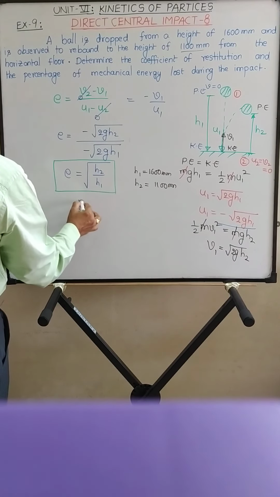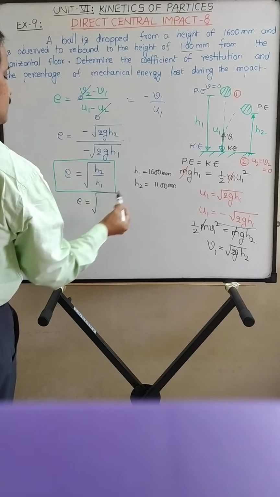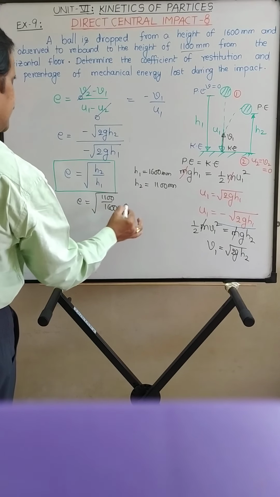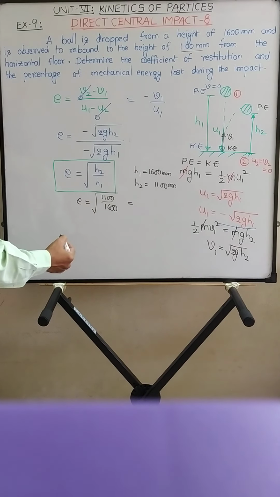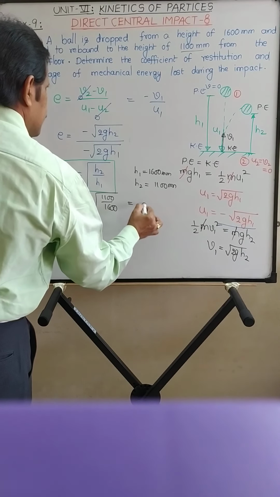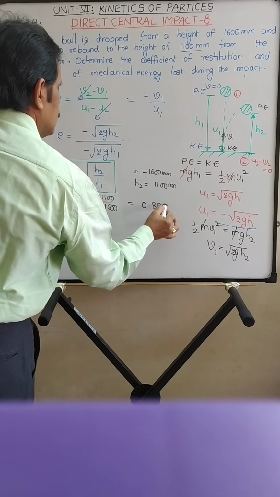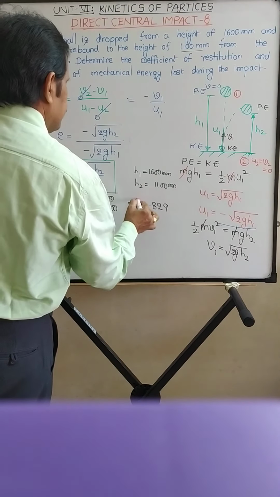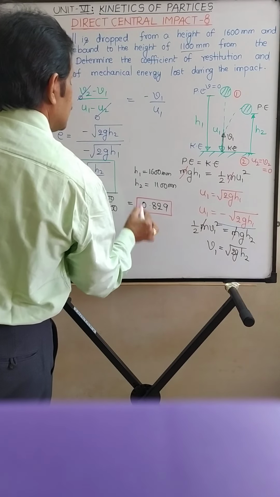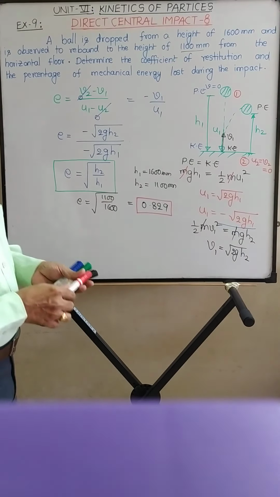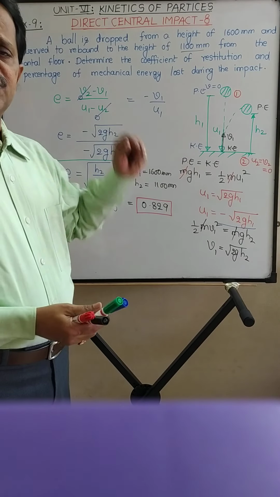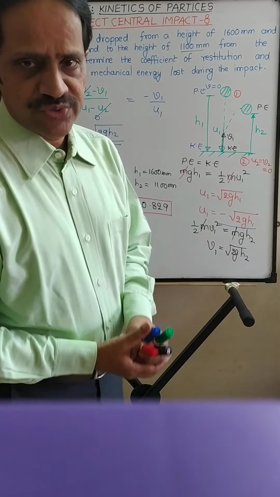So putting these values, you have E is equal to square root of 1100 upon 1600. That gives you 0.829. That is our answer, the coefficient of restitution. Right? So if you remember this formula, simply you can put the values h1, h2 to get the coefficient of restitution.